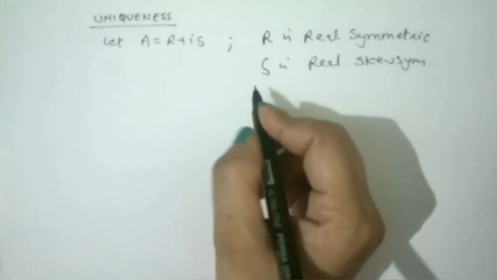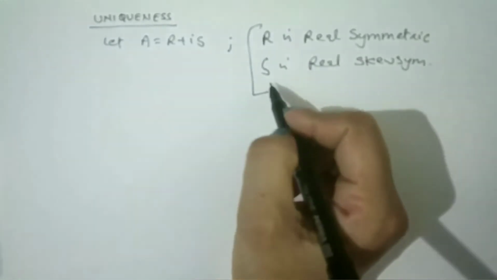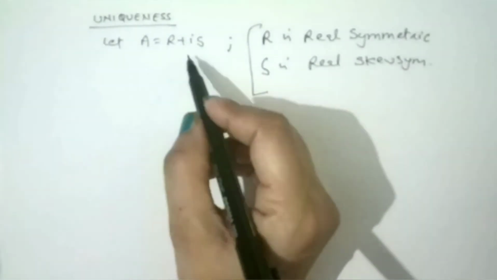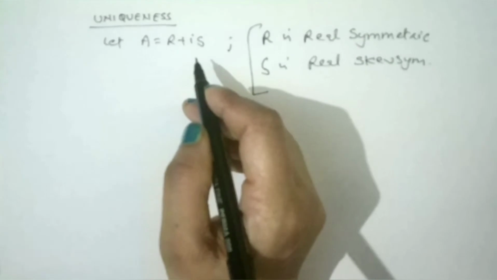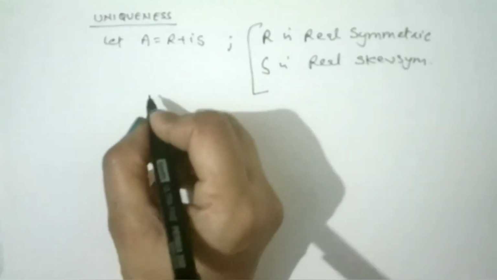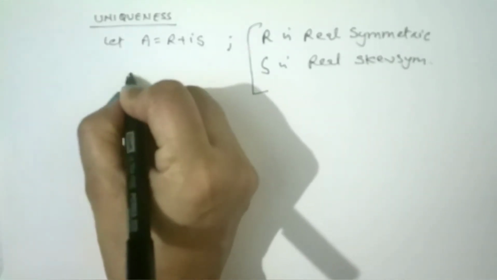Right? Now what we have to do, we have to prove uniqueness, means this is not another expression, it is same as P plus Q. So for this, what we need, we have to take